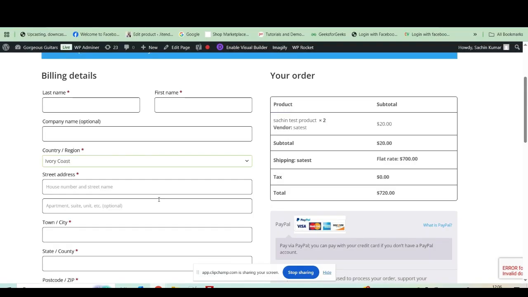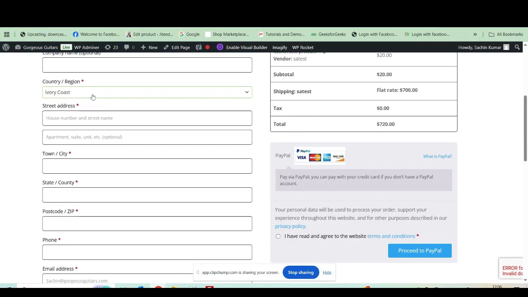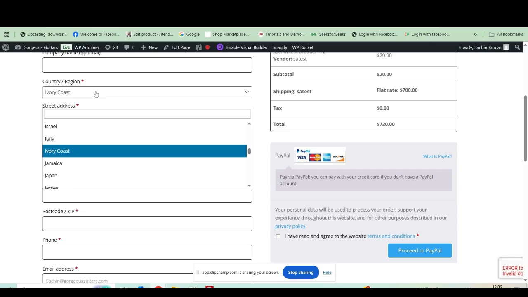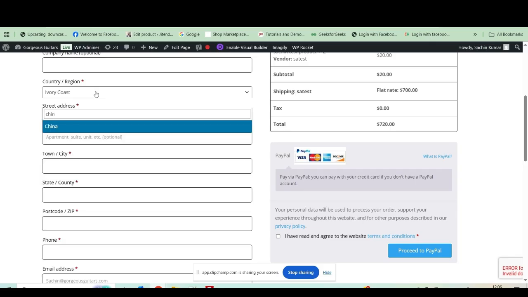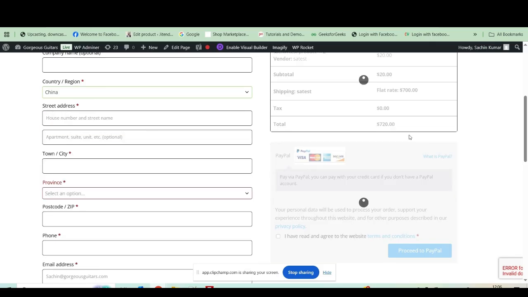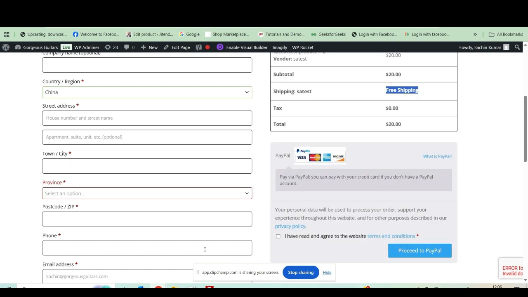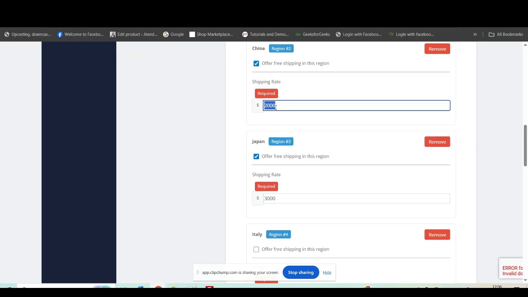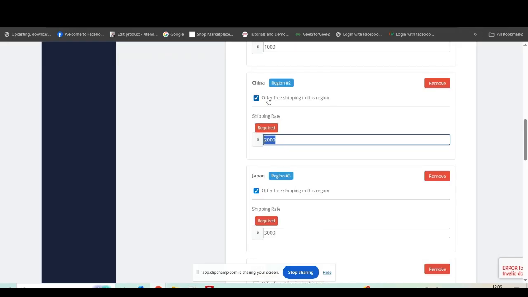So suppose I select the country China, so it offers free shipping here, because we checked that China offers free shipping.